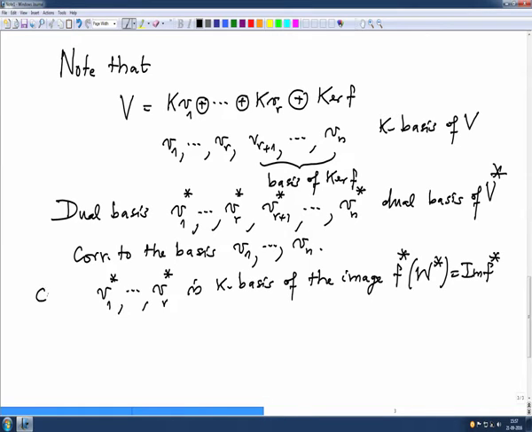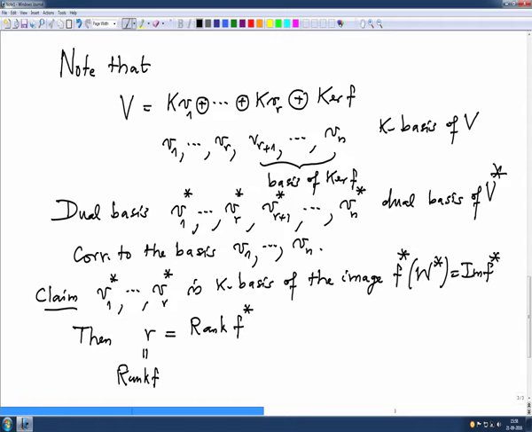That is the claim. Once I prove this claim, we are done. Then the number of them, that is R, is also the rank of F star, but this R was the rank of F. So that will finish the proof if I prove the claim.